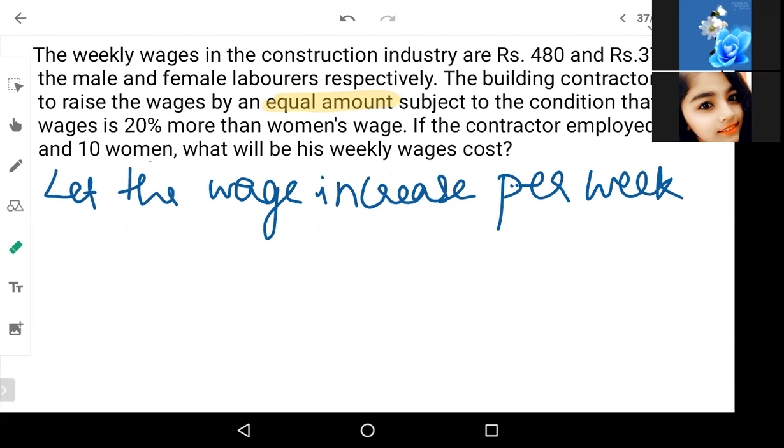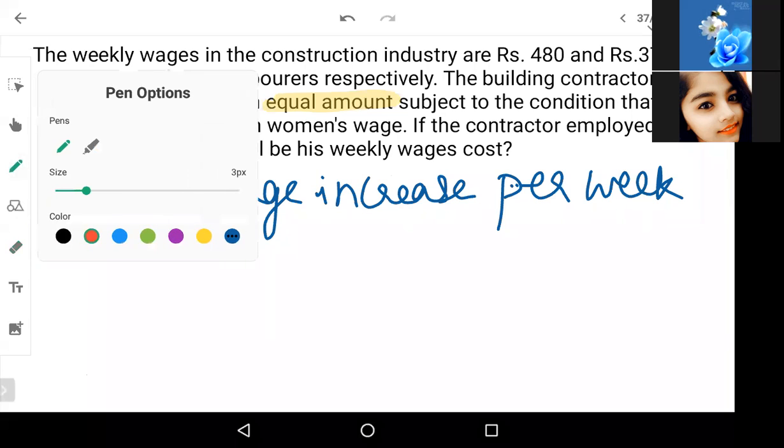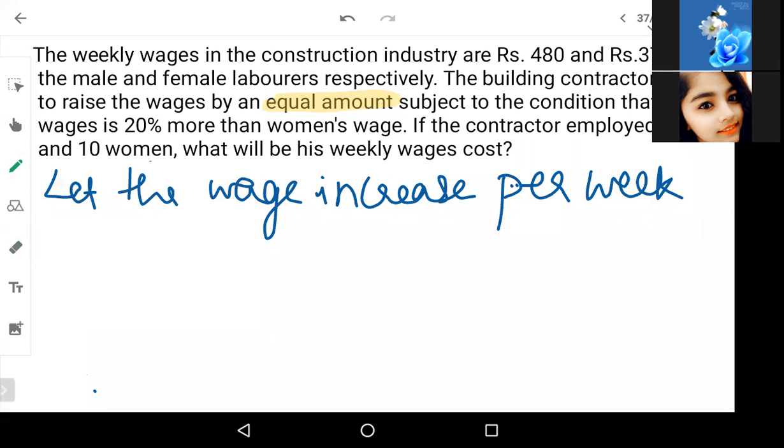Okay, I presume everybody understood then. Let the wage increase per week be X. Okay, now the next one.